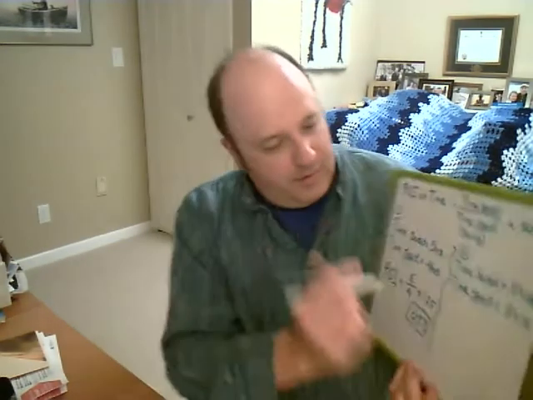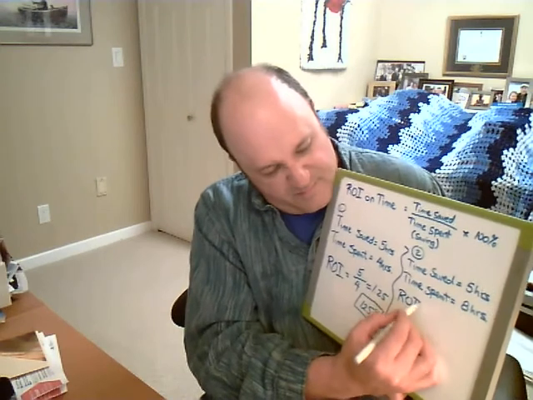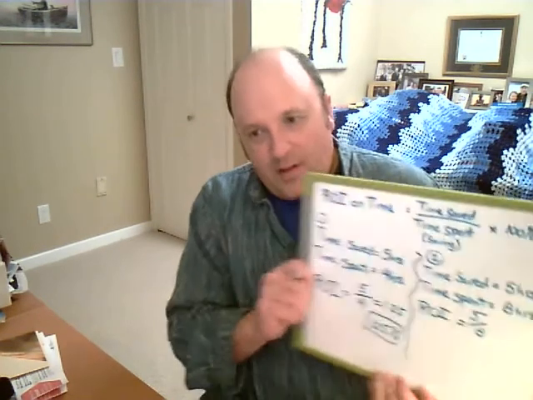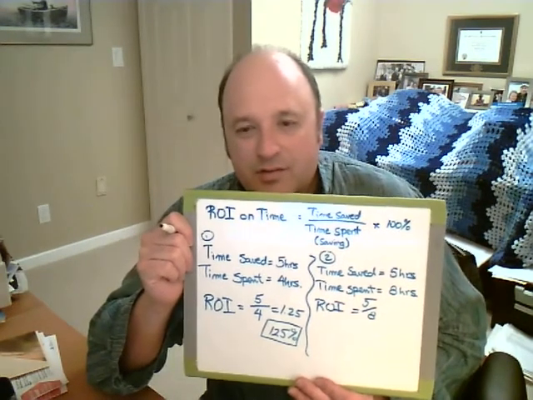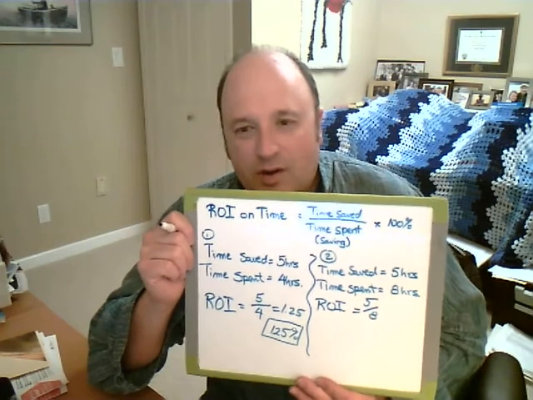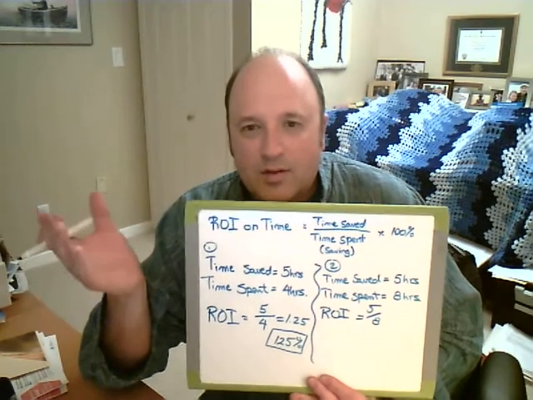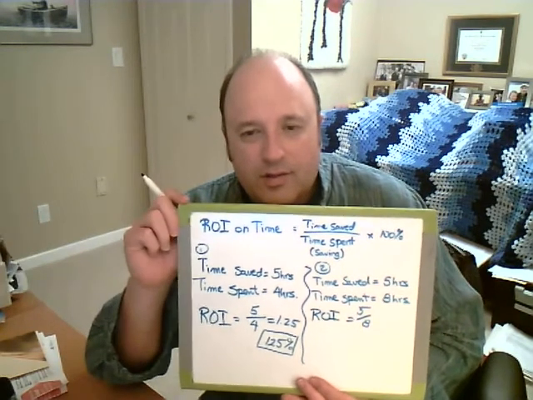Looking at the other one, well, my ROI is equal to 5 divided by 8. So I spent 8 hours doing something and it saved me 5 hours. So that's not a very good return. I wasted more time, because that happens sometimes when you go to do something and it winds up taking longer than you think it might in the long run.